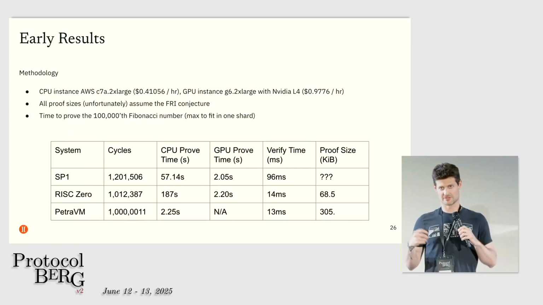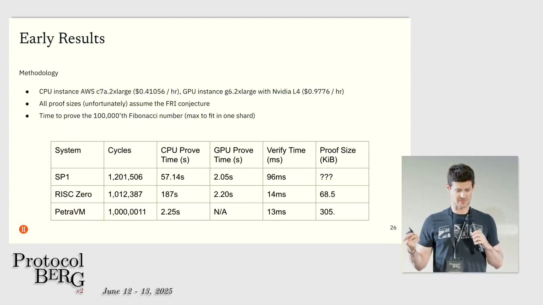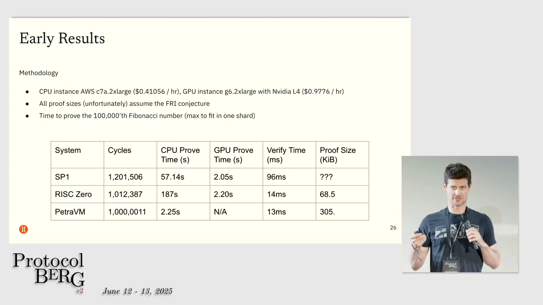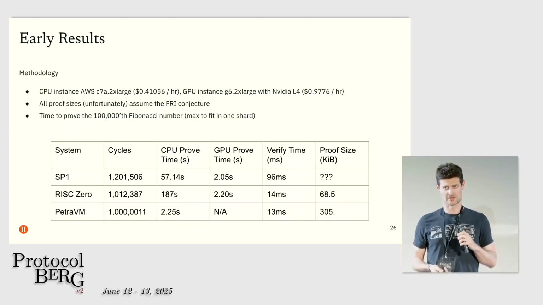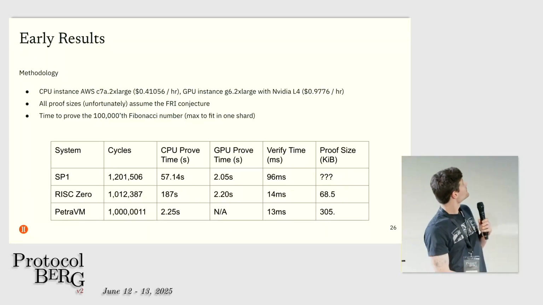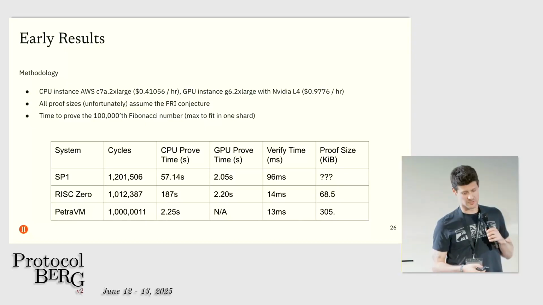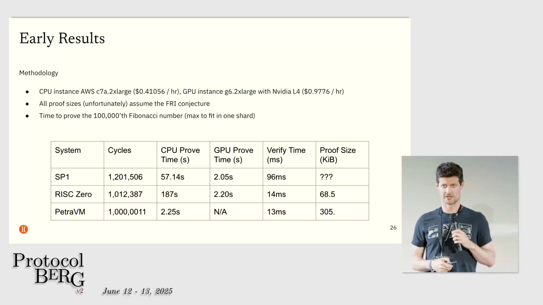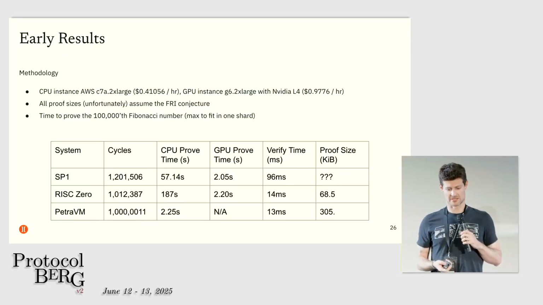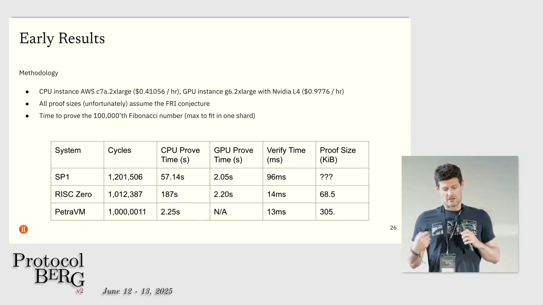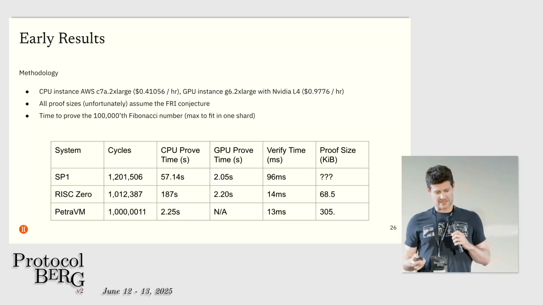We ran RISC-V VMs, SP1 and RISC-0 on both CPUs and GPUs, and ran the Fibonacci program, which is one of the early things that we're able to run on Petra VM. Here's the cost of the AWS instances. So basically the GPU instance is about twice the cost of our CPU-only instance on the on-demand hourly rates. All the proof sizes assume the Frey conjecture.